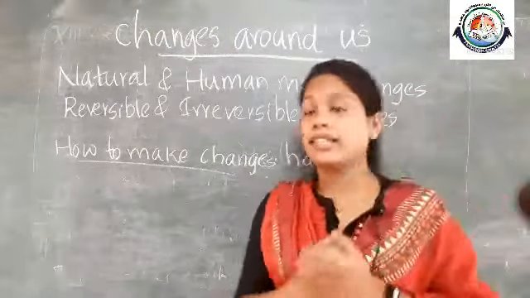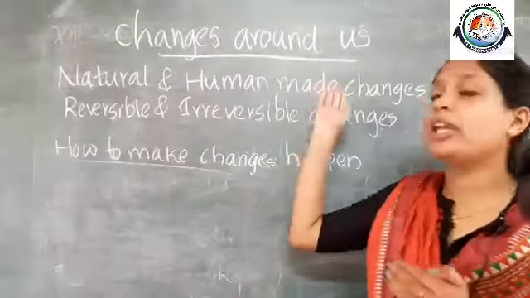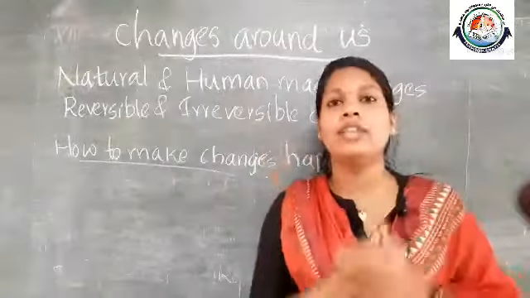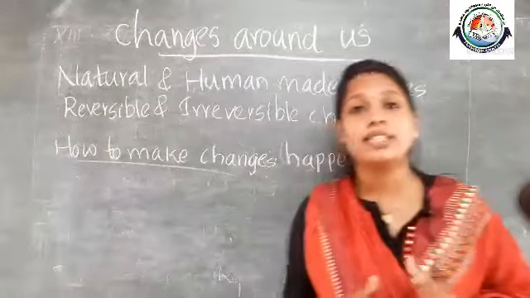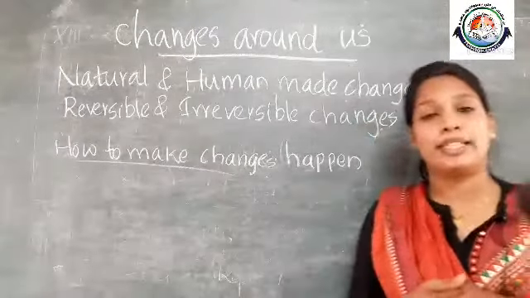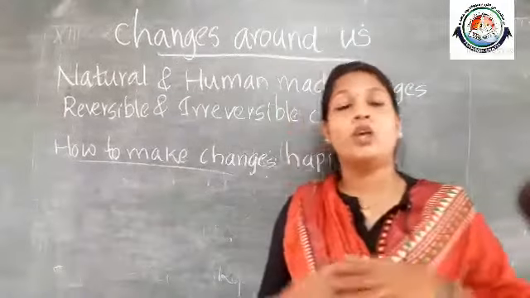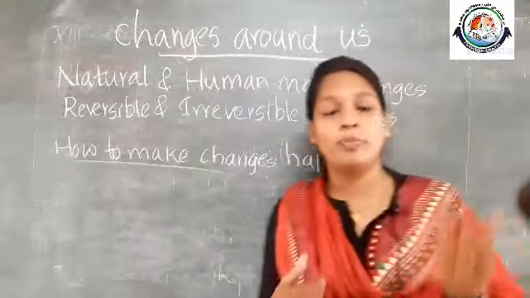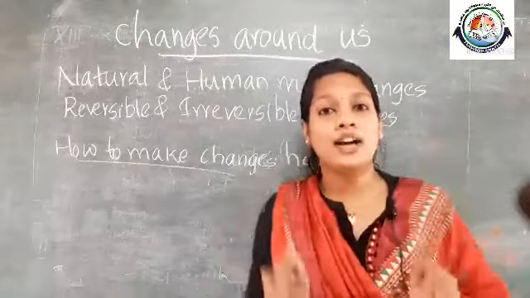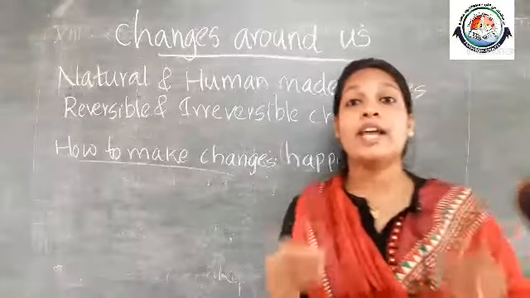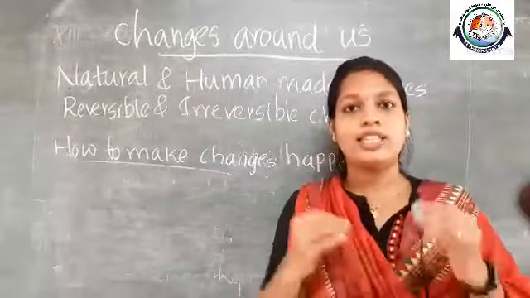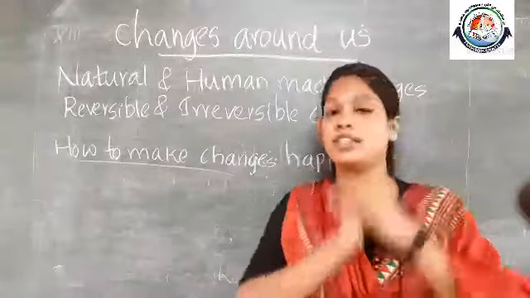Okay, so first thing is about natural and human made changes. What are natural changes? Yes, you should know that natural changes are the changes that occur naturally. There are lots of examples which are mentioned in your textbook. The change in weather, occurrence of day and night, flowering of plants, ripening of fruits, weathering of rocks. All these are the changes that occur naturally. We cannot have control over this kind of changes. So such kind of changes are natural changes.